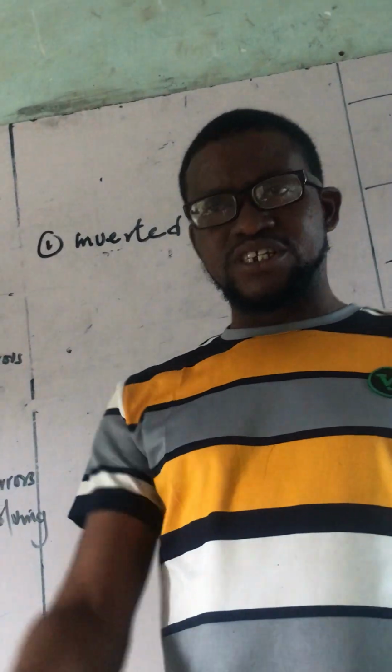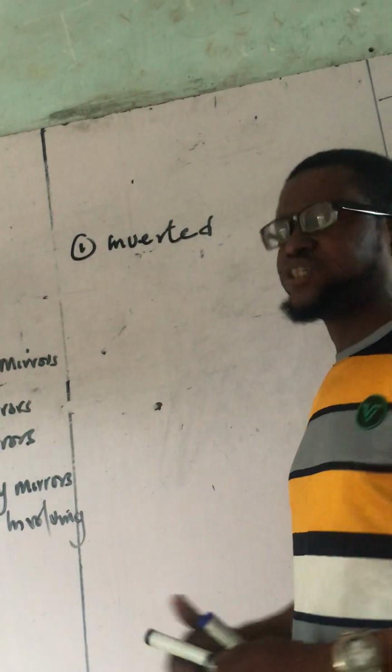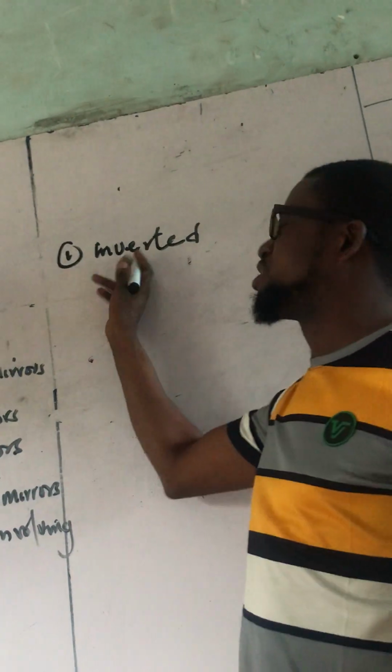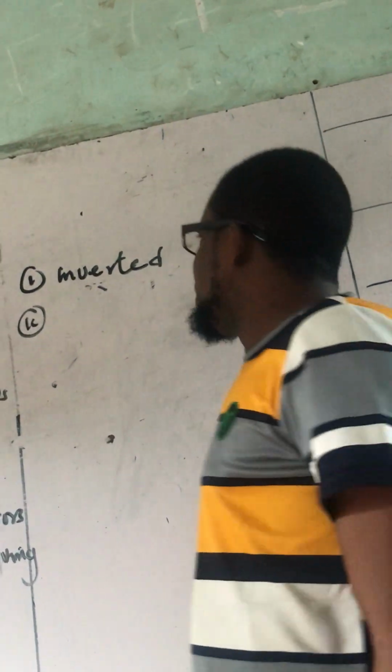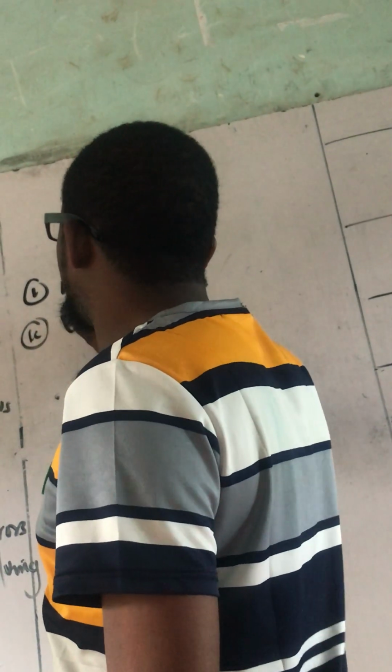So with every plane mirror, the mirror in your room, if you point your left hand in the direction of the mirror, you see the mirror pointing its right hand back to you. That is what we call what? Inverted. So every plane mirror must give an inverted what? Image.